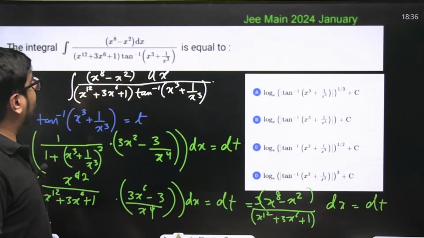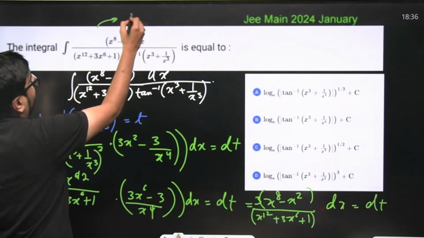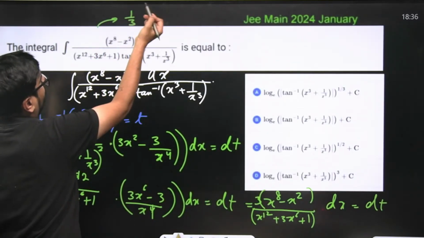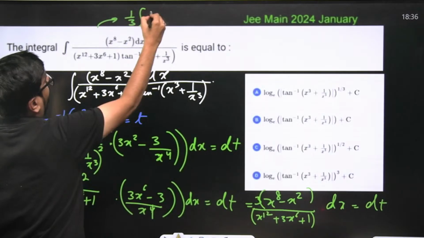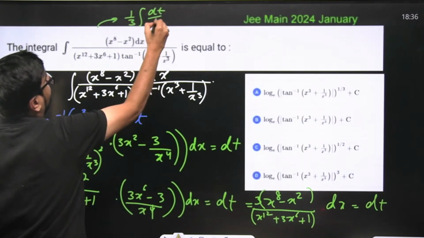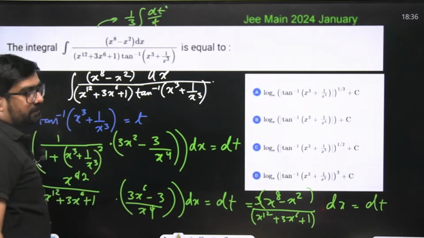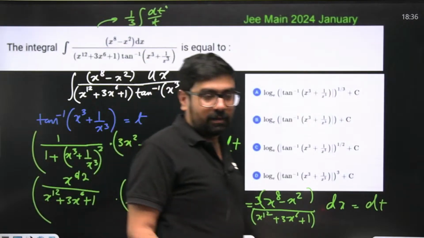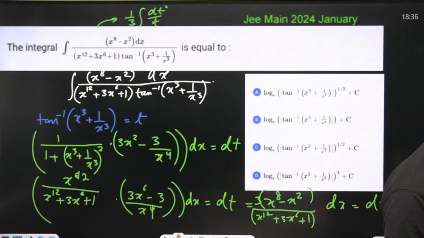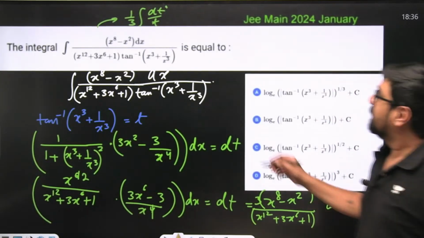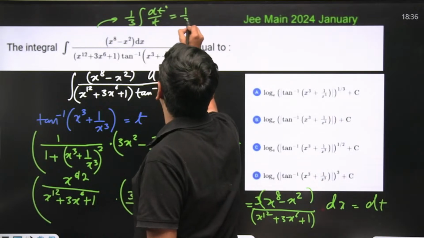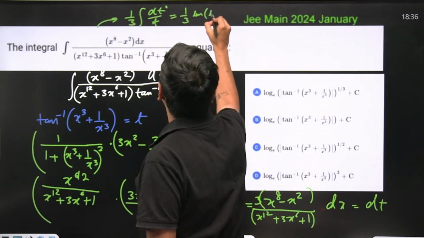So what did the final integral become? This became nothing but 1 by 3 into integral of dt by t. Correct? Right? That simple. If you understand the substitution, if you know the substitution, it's not going to be a problem for you. This is very simple. 1 by 3 into ln of t plus c.